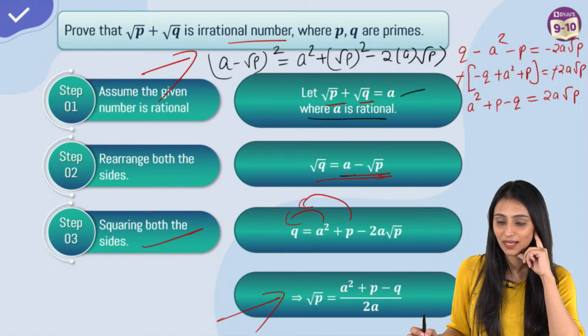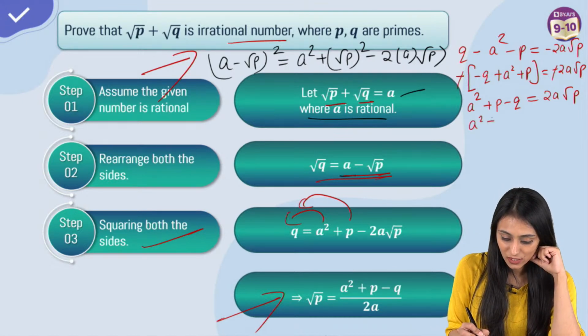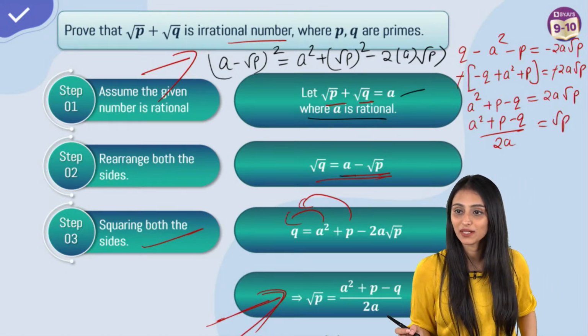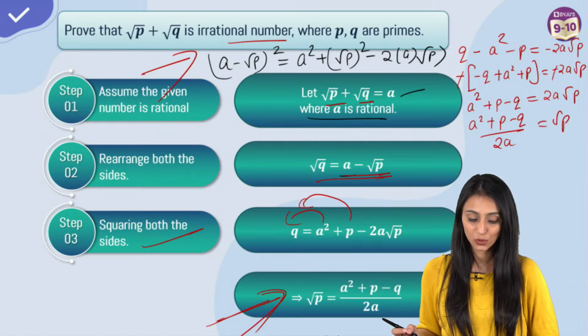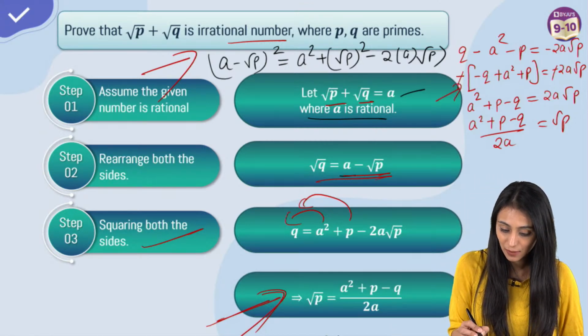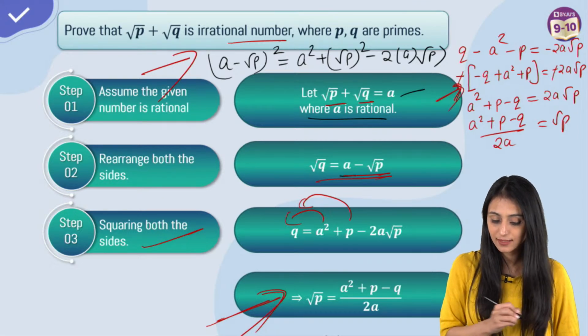Right? Now let's take 2a to the other side. So a square plus p minus q by 2a is equal to root p. This is what we have here in this step. Muskan, I've repeated again, but q doesn't have a minus sign. So here you can see at this step, q has a minus sign.